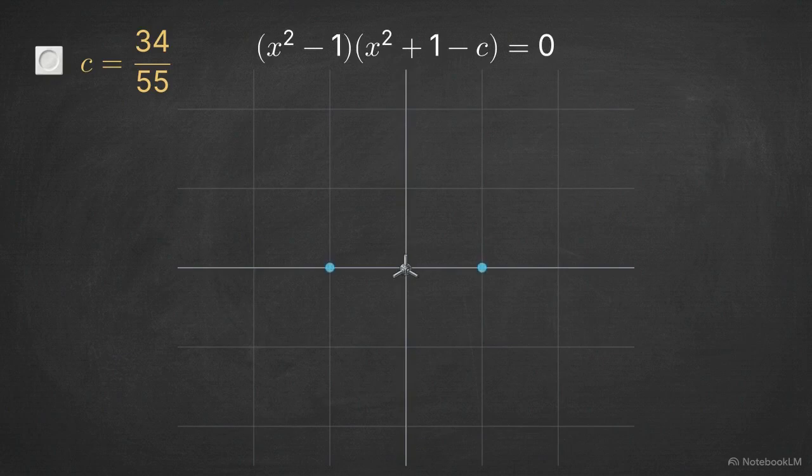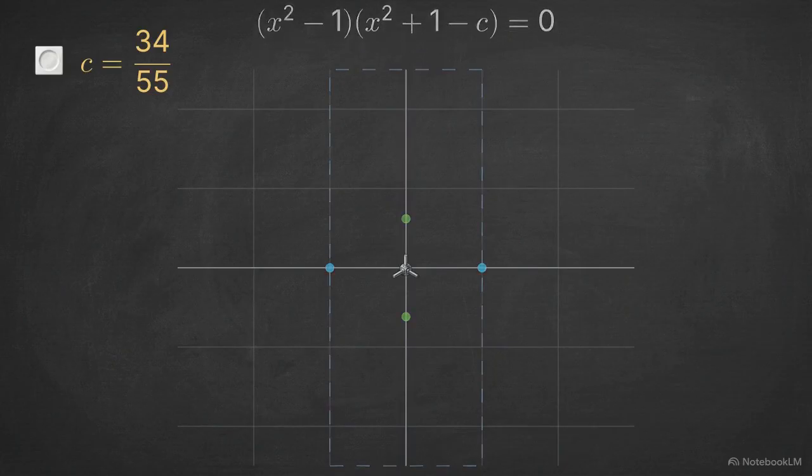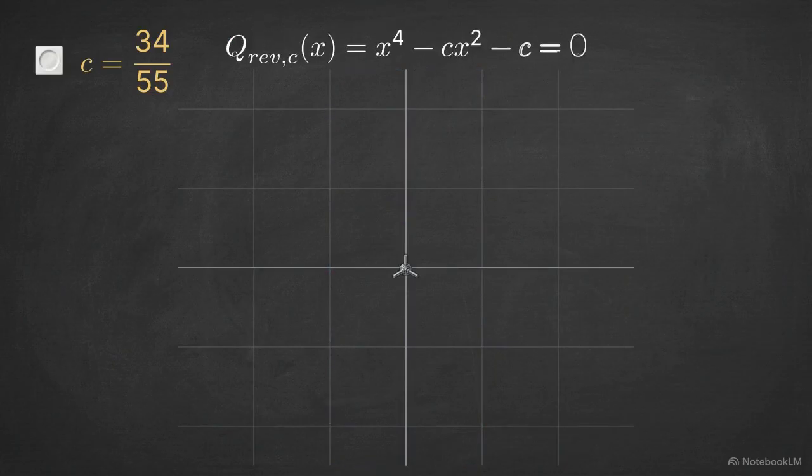The first descendant, the reflex child, factors into 2 simple quadratic terms. This yields intersections at the real boundaries of plus and minus 1, and imaginary boundaries determined by the parameter c. These intersections at plus and minus 1 create a fixed bounding box for the roots within the complex plane.